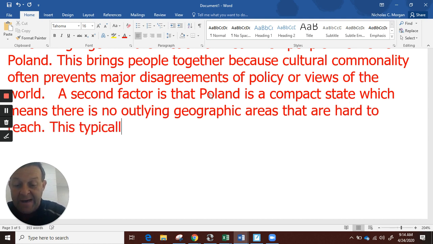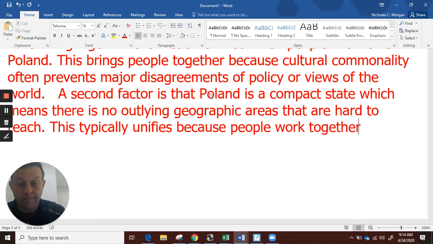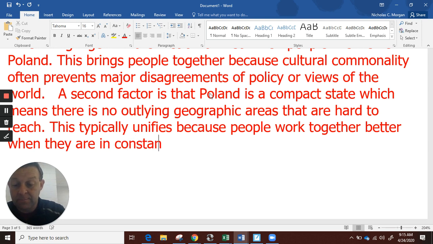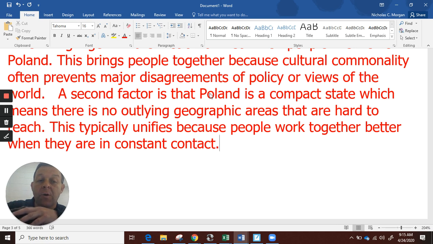This typically unifies, again, I'm thinking through the process, because people work together better and understand each other better when they are in constant contact. So I've said they're a compact state, which means it's all together. It's not fragmented. And this typically unifies because people work together better when they are in constant contact.